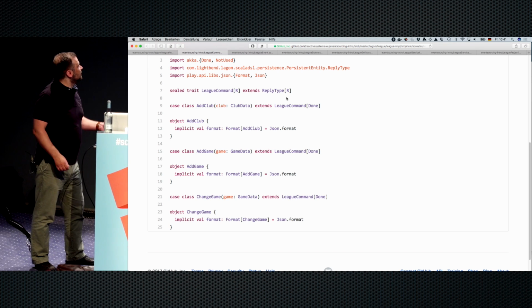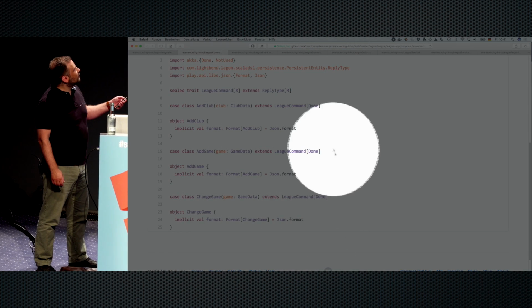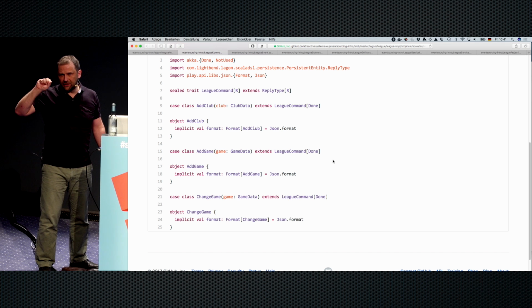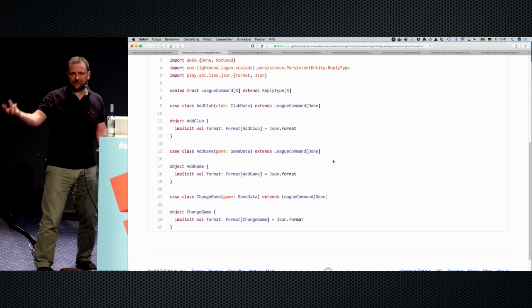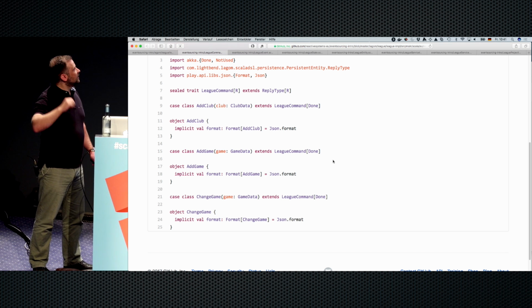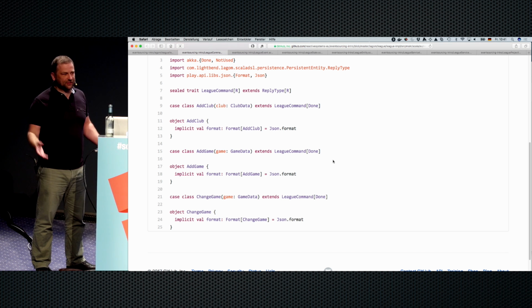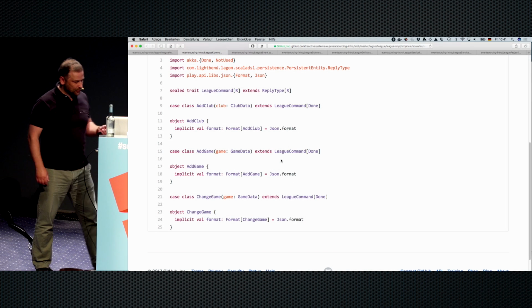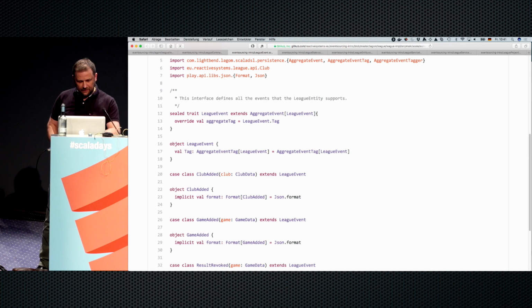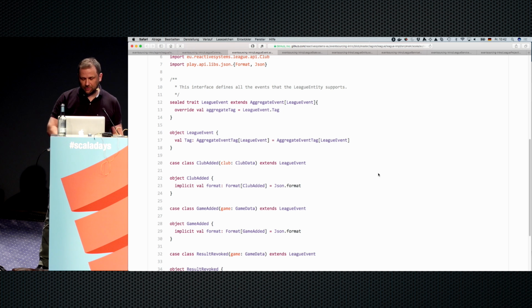In my case here, this data is just posted to the service, so there's no payload that's going to be sent back. We just acknowledge the command, so we just say done when we process it. Also, we're going to define a couple of events.